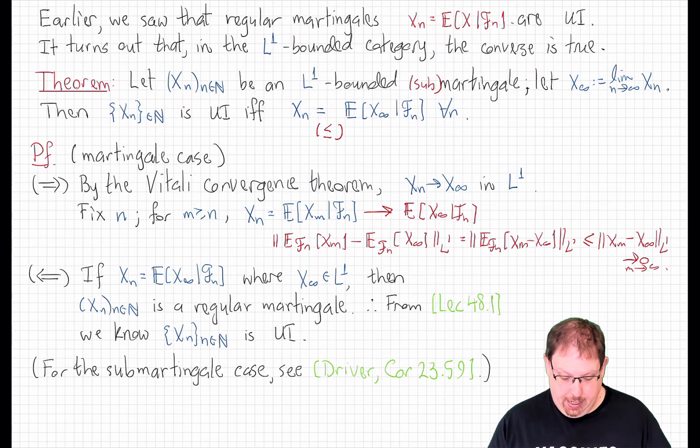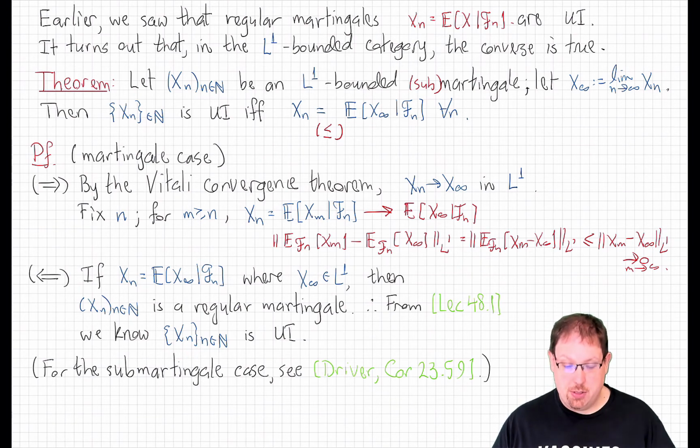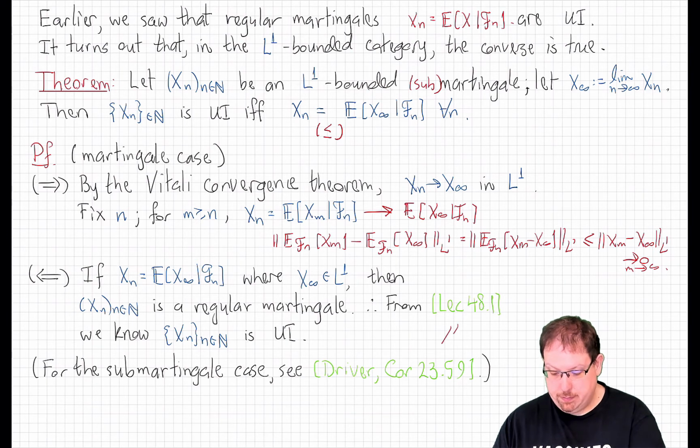And we see that xn actually is a regular martingale given by conditioning x infinity on the information up to time n. For the converse, suppose we know that that's true. Suppose that xn is the conditional expectation of the limit, which is L1, given Fn. Well then, xn is a regular martingale by definition, and from what we proved earlier in lecture 48.1, it follows that xn is a uniformly integrable set, which concludes our proof.